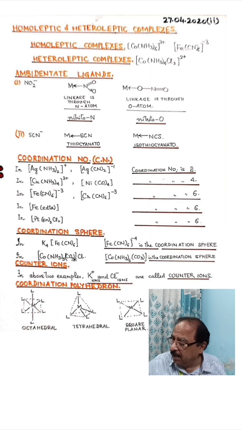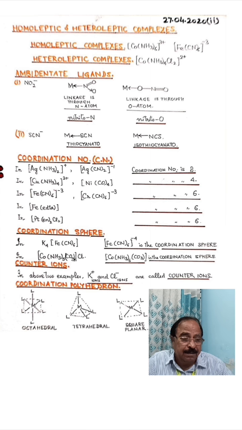Then the last definition is coordination polyhedron. Coordination polyhedron is defined as the spatial arrangement of the various ligands which are directly attached to the central metal atom. Now, if we join all these ligand atoms or groups through lines, we get a shape.